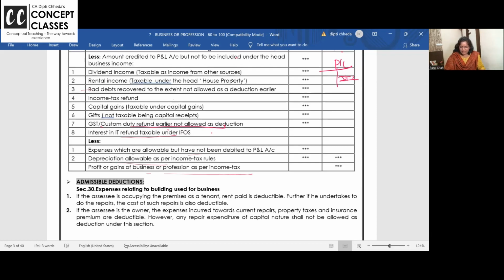Depreciation as per income tax and other expenses you have not debited, but which are allowable, deduct them, debit them. So now if you debit, the profit will be less.